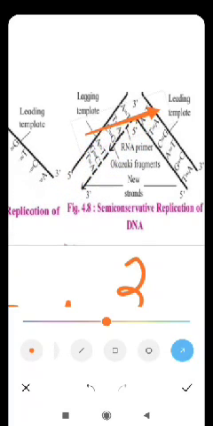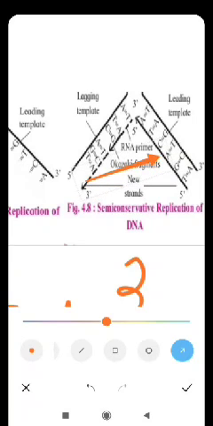In the same manner, here also in the second strand you can see, here there is T, but here there is no T. If it was T here, we would have called it identical, but this is not identical, this is complementary. T is complementary to A, A is complementary to T, G is complementary to C. So this old strand is not producing a new strand identical to itself, but it is producing a new strand complementary to itself, and that is why we are using the word template.